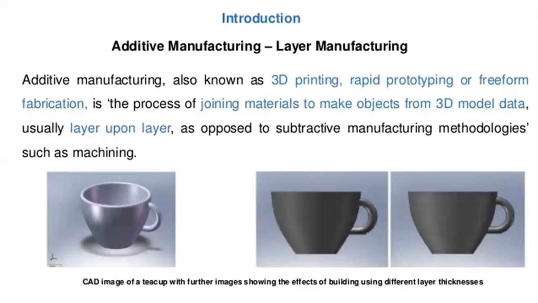So he is taking one example. Additive manufacturing is also known as 3D printing and rapid prototyping or freeform fabrication. It is the process of joining materials to make objects from 3D model data, usually layer upon layer, as opposed to subtractive manufacturing methodologies such as machining.